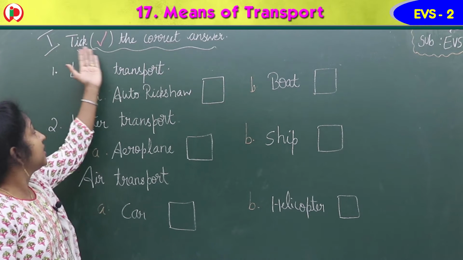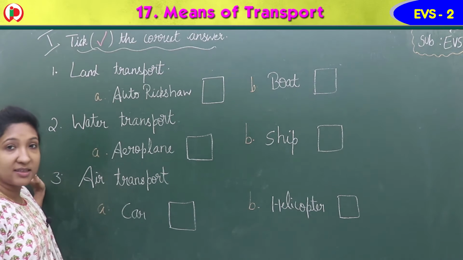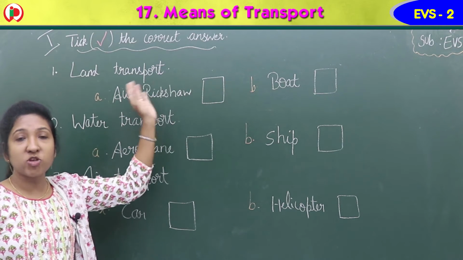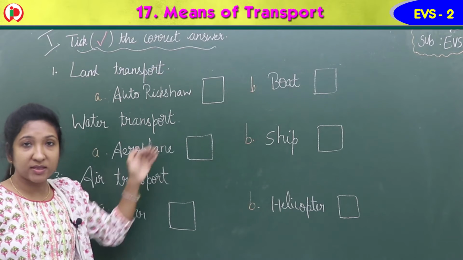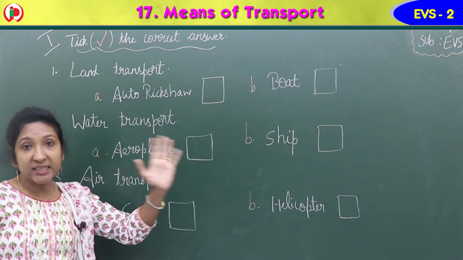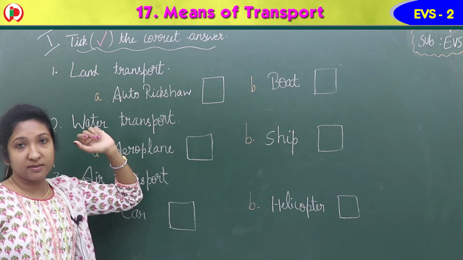Exercise 1. Tick the correct answer. There are 3 questions in this section. 2 options are there, A and B. For each question, 2 options, option A, option B. Which is the correct answer? That answer you have to tick in the square box.